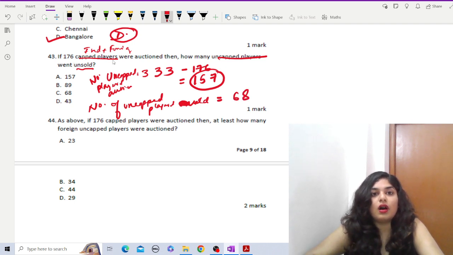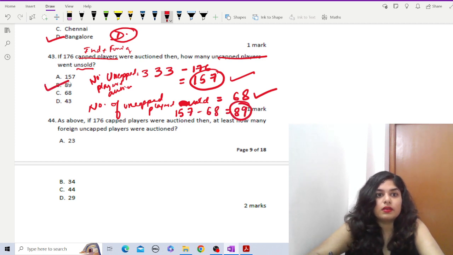So it's 176 auctioned, then how many uncapped players went unsold? So this is auctioned, uncapped auctioned, and uncapped sold. So subtract it to find out uncapped unsold, right? That is 157 minus 68 is equal to 89. Option B.